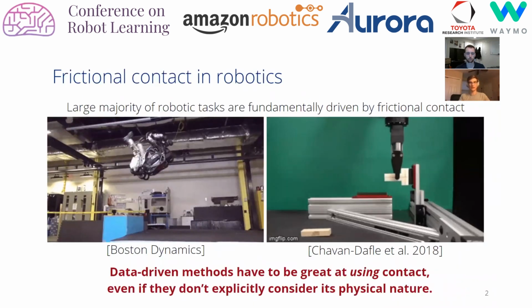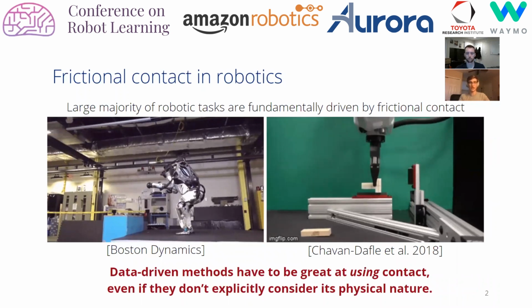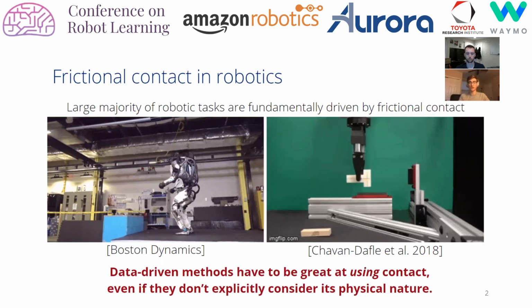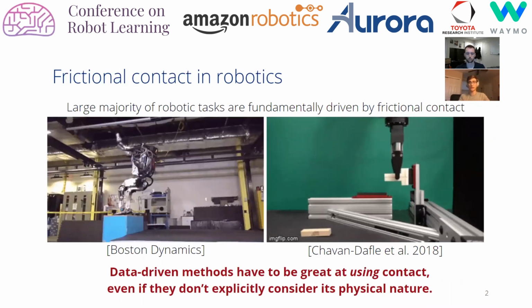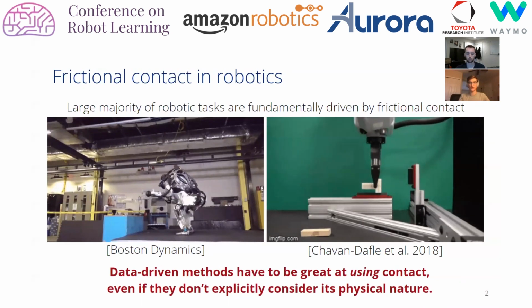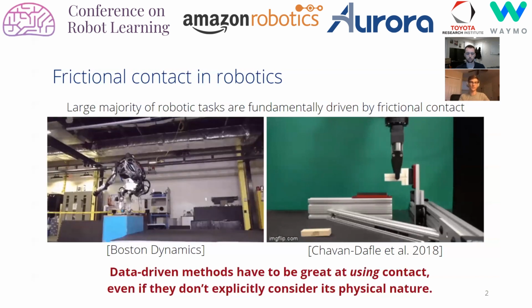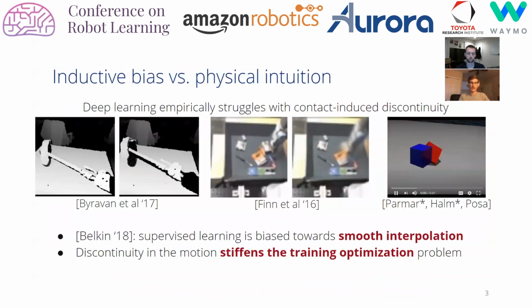Success in classical robotics methods has often been enabled by careful consideration of the mechanics of frictional contact. While physics-based structure is often absent from purely data-driven methods, they must still be effective at capturing and controlling frictional contact because it is the fundamental process that drives robot motion. Unfortunately, contact, and particularly discontinuities due to impact and stiction, have empirically been a pain point for deep learning methods.